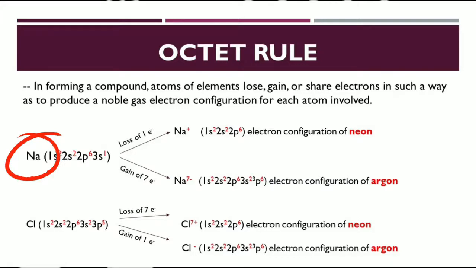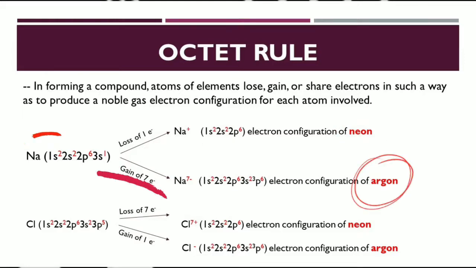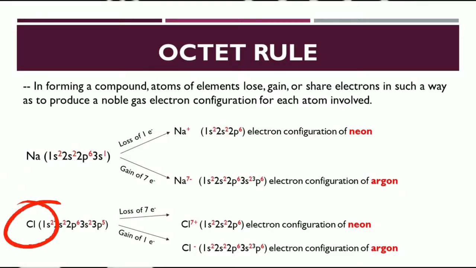Halimbawa, si sodium, pwede niyang gayahin si neon, kung saan ito ay maglulus or magbibigay ng electron. Or pwede niyang gayahin si argon na kung saan siya ay mangangailangan ng 7 electrons. Kay chlorine naman, maaari niyang gayahin yung electron configuration ni neon kung ito ay maglulus or magbibitaw siya ng 7 electrons. Or, pwede niyang gayahin si argon na kung saan ito ay mangangailangan ng isa lamang na electron.